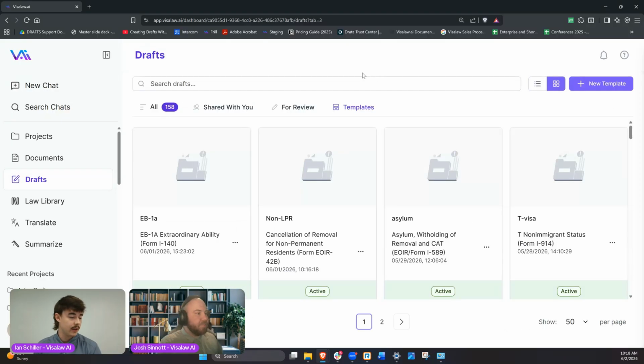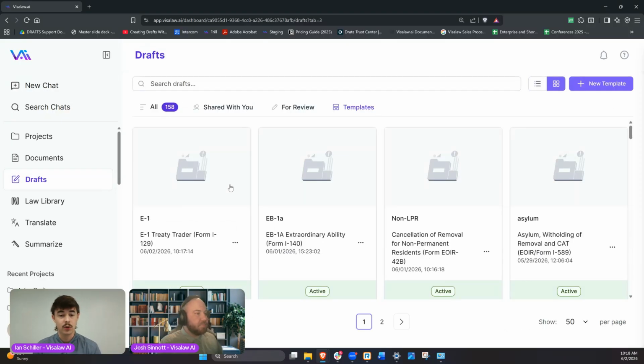That's right, and in doing that, the benefit there is that you will actually preserve things like your voice and the structure of your arguments and how you build those with those templates. So it's a really effective way to maintain the identity that you have built in your past work, and in cases where you've seen success, this is a great way to build out that process, and that really helps you scale long term.